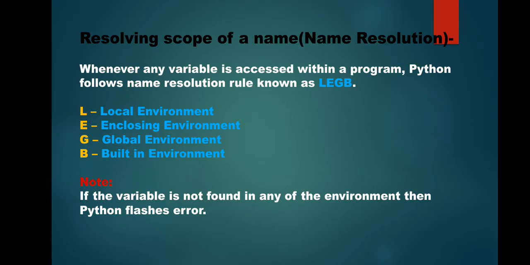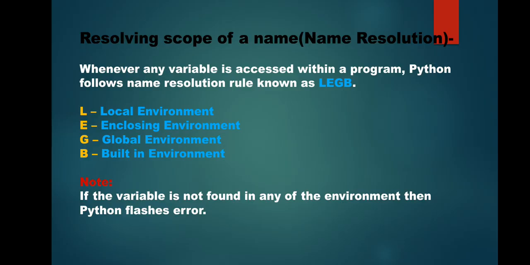Now, whenever in a program the system encounters any variable, it tries to find out its scope. And how does it resolve that? Whenever a variable is accessed within a program, Python follows a rule that is known as LEGB rule. This is known as the name resolution rule.